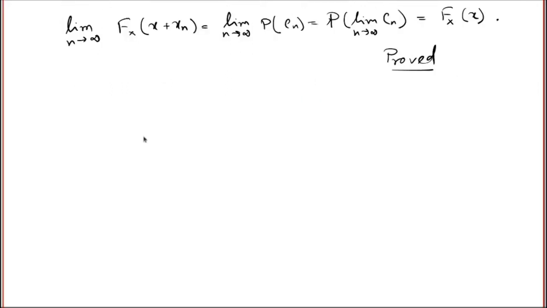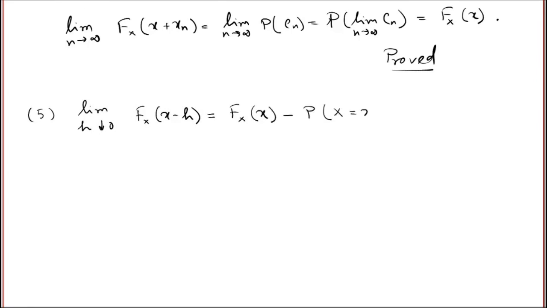The next property, property 5, tells that the limit as h drops to 0 of F(x-h) is the same as the distribution function at the point x minus the probability that X equals x, for all x belonging to R. So note that this property says that if this quantity, the probability that capital X equals small x, is equal to 0, then the distribution function is left continuous at the point small x. Previously, we have proved that the distribution function is right continuous.